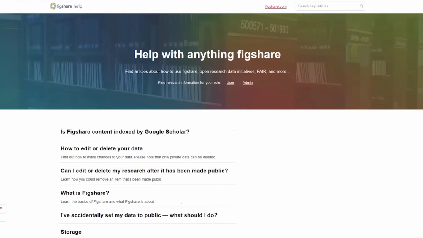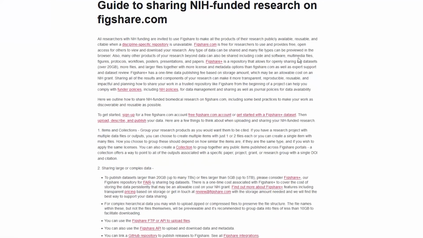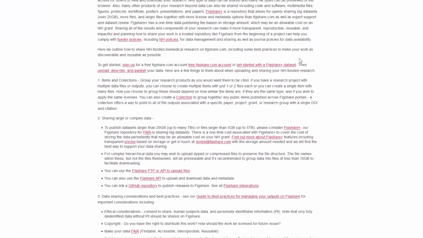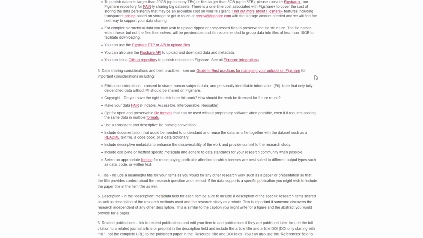First of all, we have a very comprehensive help site, help.figshare.com. Most people just Google Figshare and something like how do I upload a big file, and that works great, but it all comes from this big help site. There are lots and lots of user guides. For example, we have a guide to sharing NIH funded research on figshare.com, with a huge amount of advice and information to make sure that, if you're funded by NIH, you do what you need to do to adhere to the policy that NIH puts out.